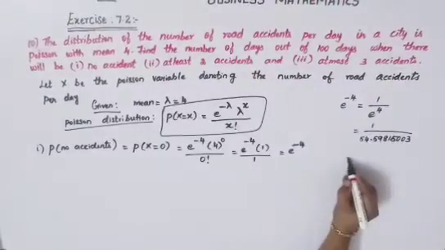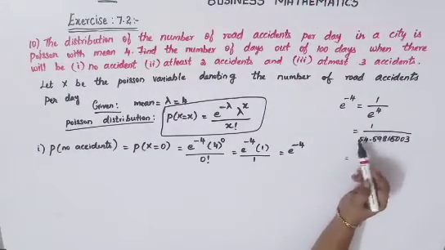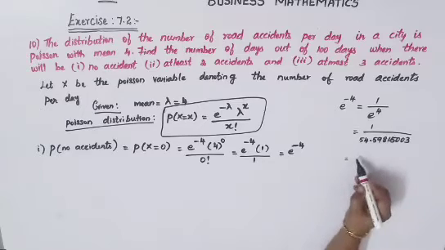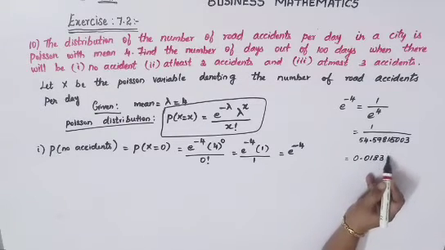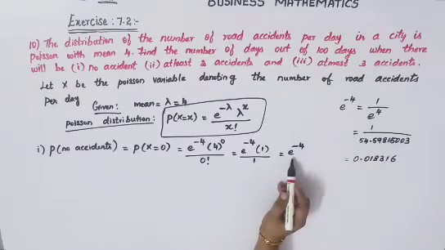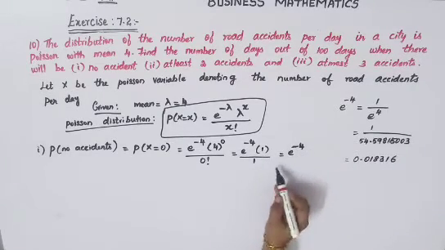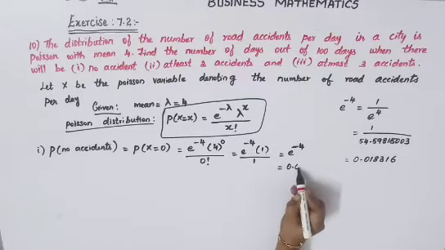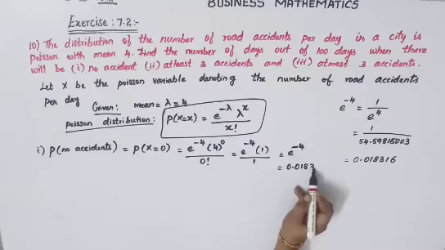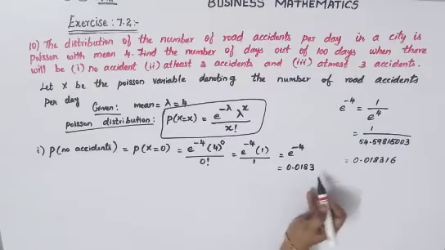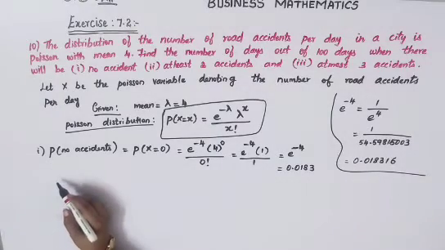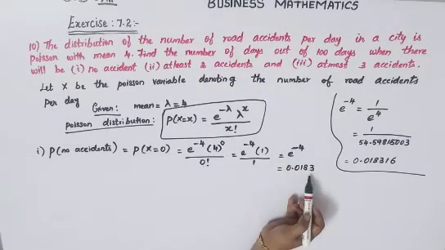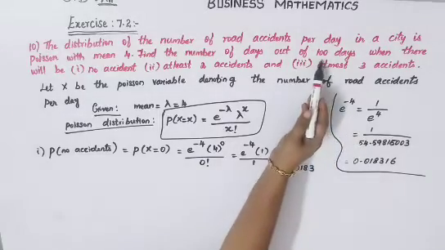Now you can use your calculator: 1 divided by this value, you'll get the answer as 0.018316. So e power minus 4 value is 0.0183, up to 4 decimal points. Here we have just found it for 1 day only, and you have to convert it for 100 days.